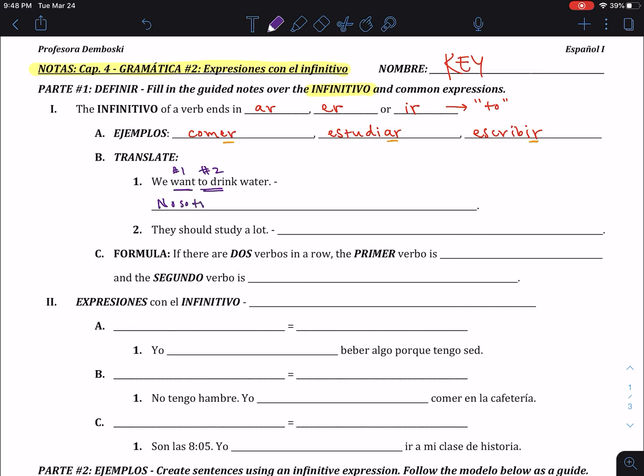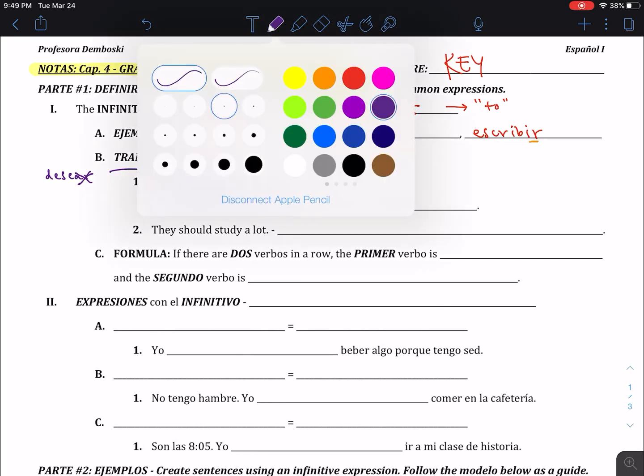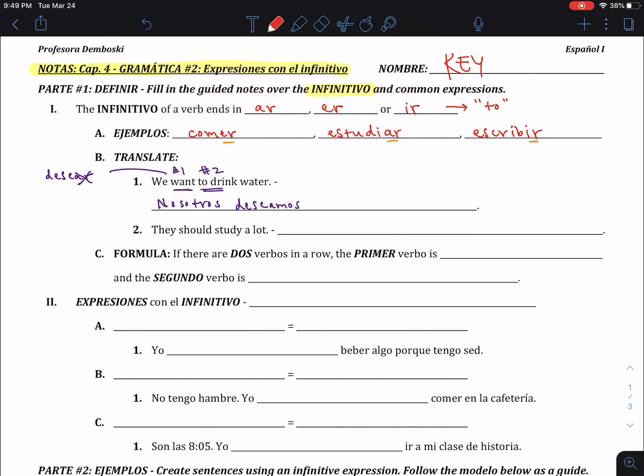Nosotros. The verbo want, for those of you who don't remember, is desear. So we're going to cross off the ending and add deseamos. Now notice that the next one is to drink, okay? We want to have that word to in there, and so we're going to say beber.